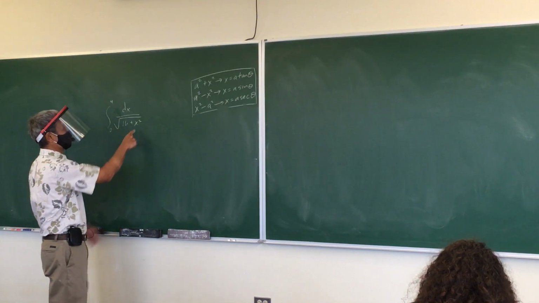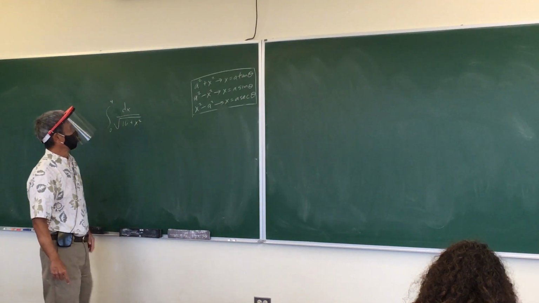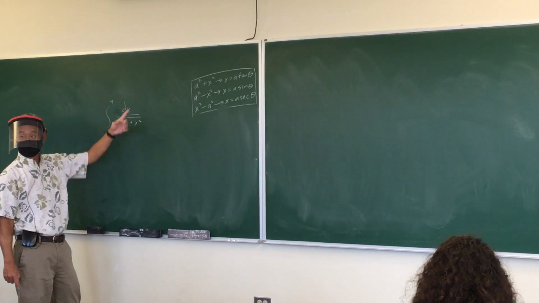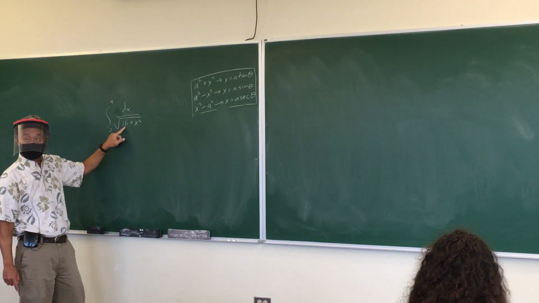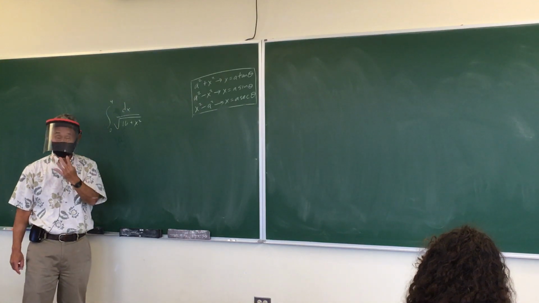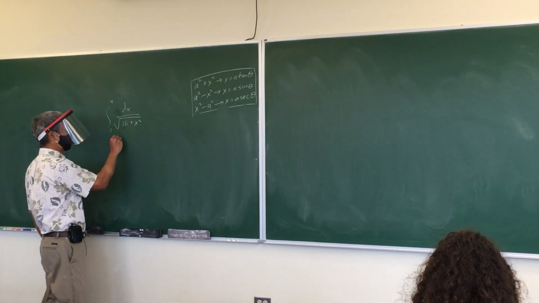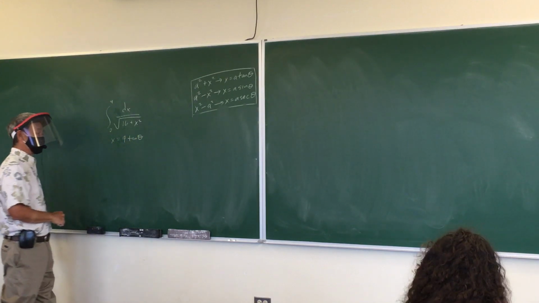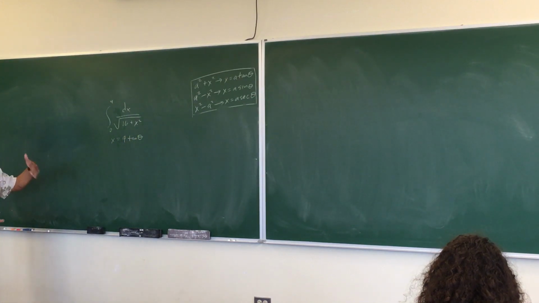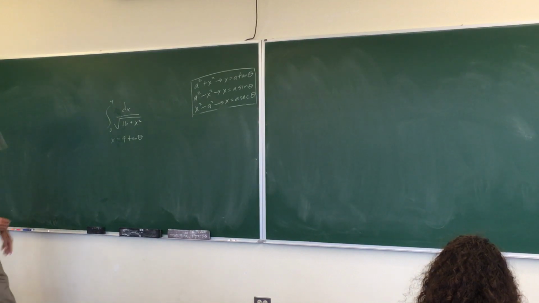So which one does this look like? 1, 2, or 3? 1. 1, because that's the one with the plus sign, right? Sure. So this is a squared. So if 16 is a squared, that means a is 4. So your trig substitution is x equals 4 tangent theta. And again, you're going to be asking, why do you do it? Well, after you substitute in, you'll see why.